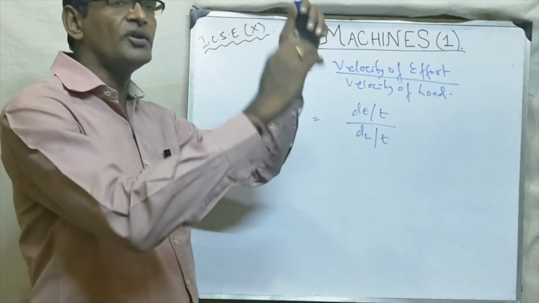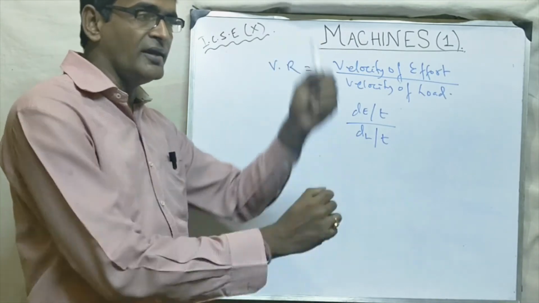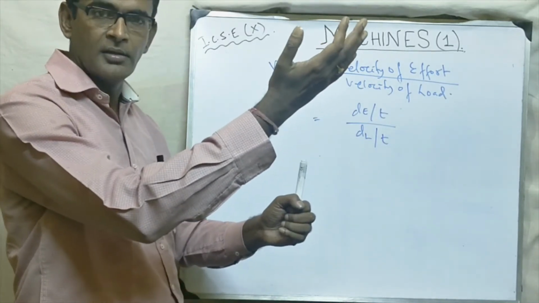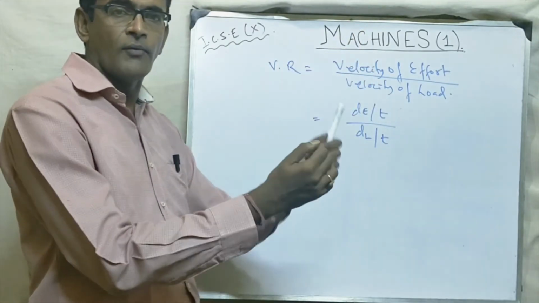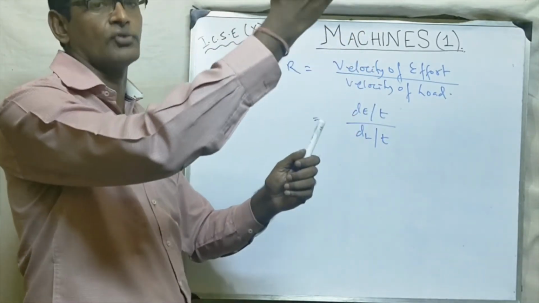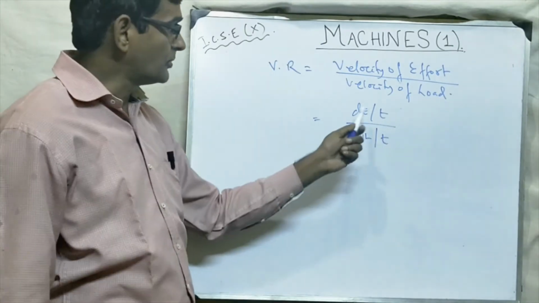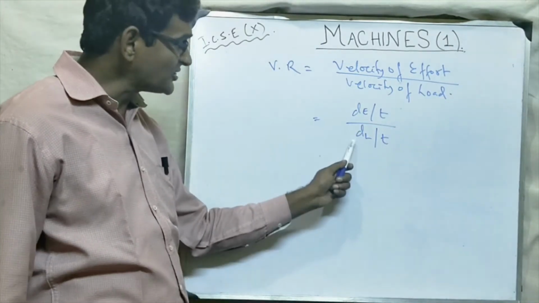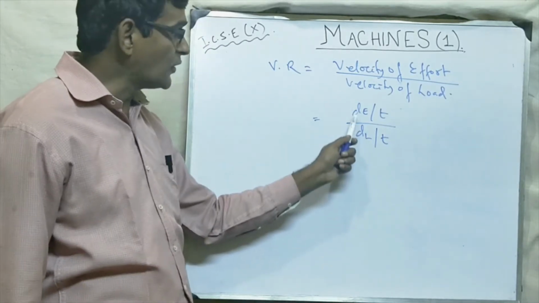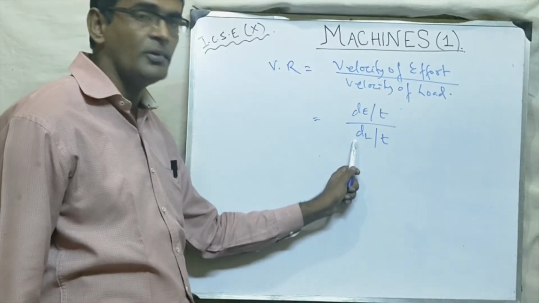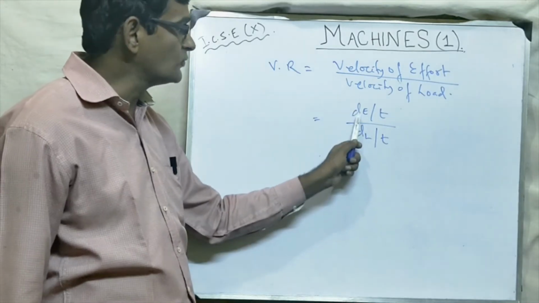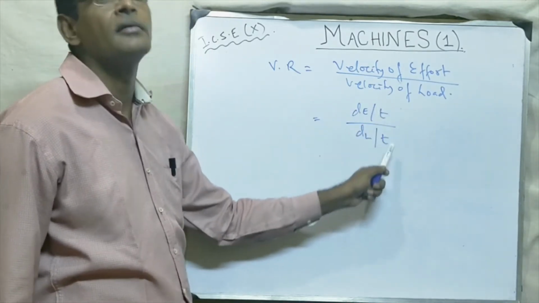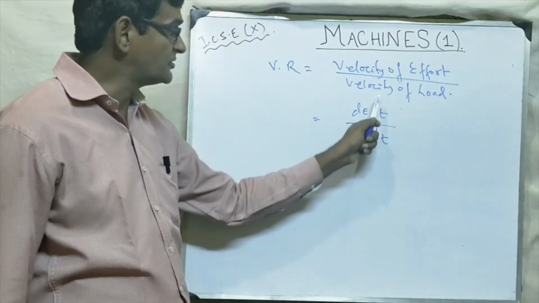Suppose you are using a pulley. If you are pulling it down for 1 minute, the bucket will also raise for 1 minute. It is not that you are pulling it for 1 second and the bucket is moving up on its own. No, it will not happen. So as much you are giving the effort, that much time the load will also move. If the effort is moving for 5 seconds, the load will also move for 5 seconds. If the effort is moving for 1 minute, the load will also move for 1 minute. So these two times will be same.